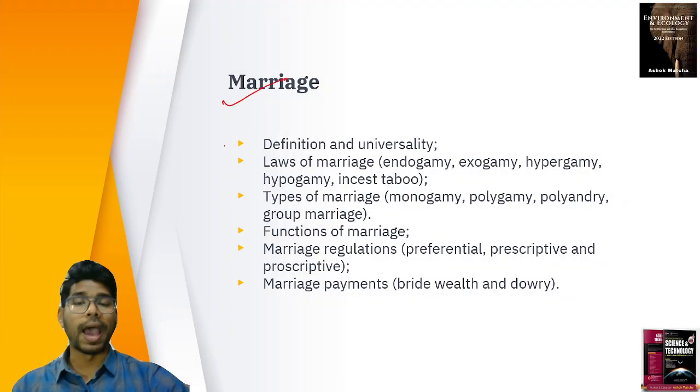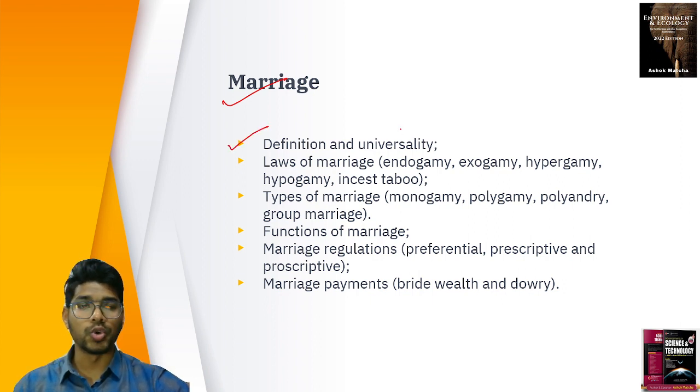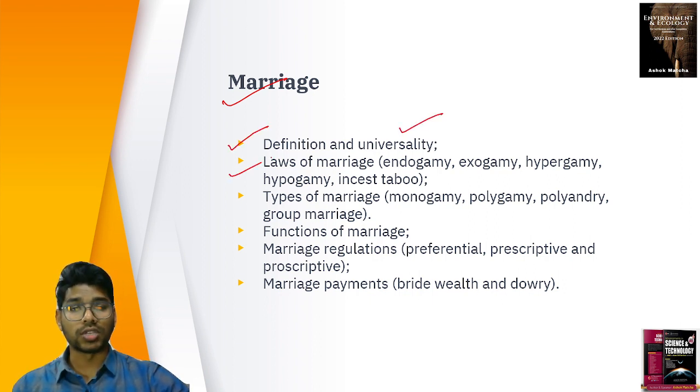We discuss marriage as a social institution. We discuss the definition and universality of marriage, the laws of marriage, right? Whether it is endogamy or exogamy or hypergamy or hypogamy or incest taboo. And we discuss the types of marriage, whether it is monogamy, polygamy, polyandry or group marriages.